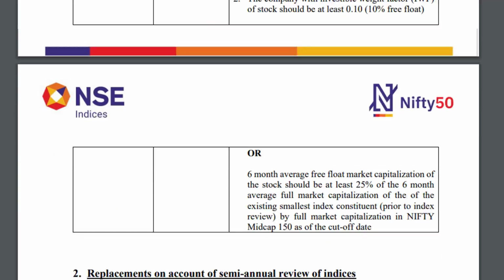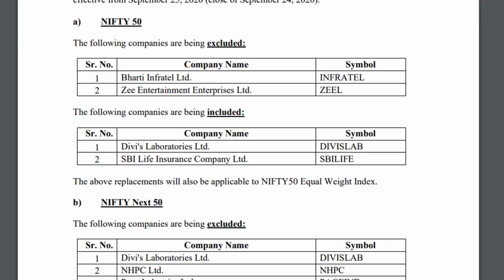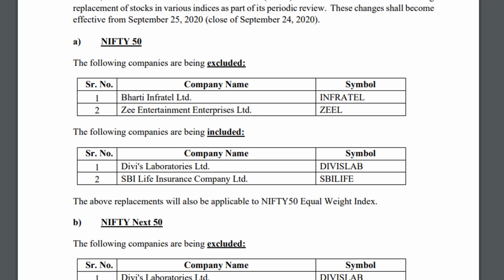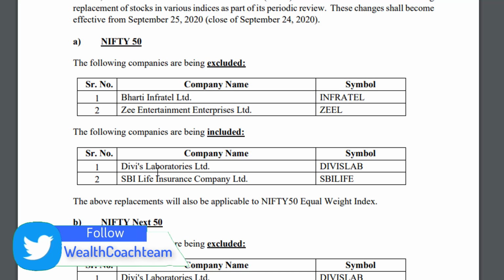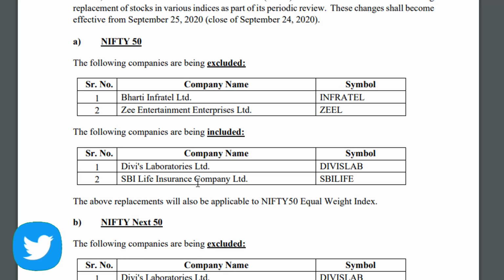It's a huge document, but right now we'll talk about only the weightage changes and which companies have moved to Nifty 50 and which companies have moved to Nifty 100. So if you see here, Bharti Infratel was moved from Nifty 50 to Nifty 100, and also Zee Entertainment have moved from Nifty 50 to Nifty 100, whereas Divi's Labs and SBI Life Insurance have moved to Nifty 50. As I said, because of the weightage calculation based on free float market cap, these changes will be frequently done.